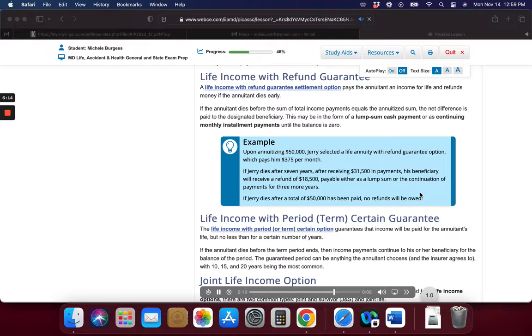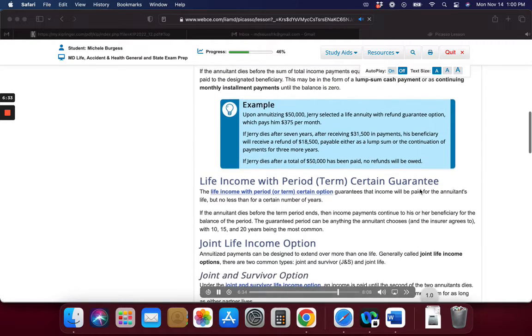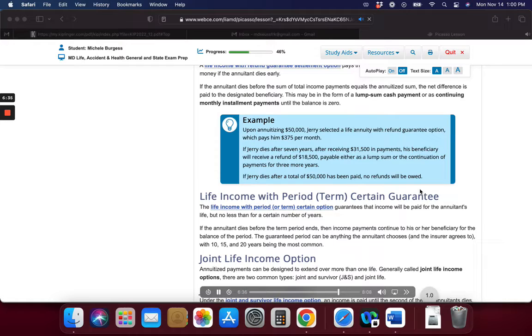Fixed period option. Under a fixed period option, payments are made for a specified number of years and then end. The size of each payment depends on the amount of money that was annuitized and the length of the fixed period, with longer periods yielding smaller payments. If the annuitant dies during the period, income continues to the beneficiary for the remainder of that period.